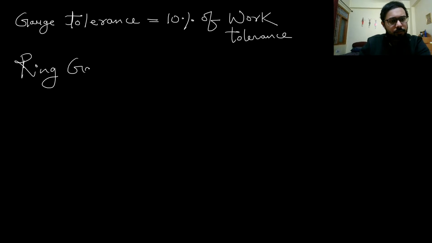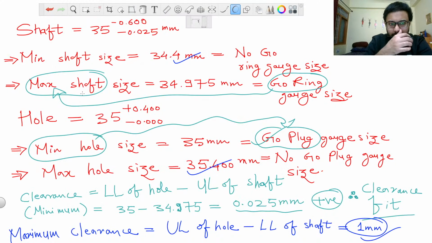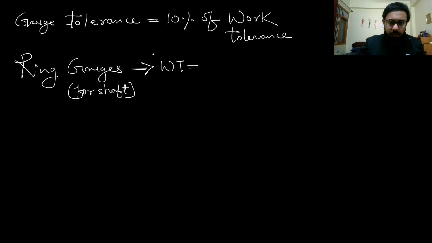So for ring gauges we have work tolerance as, so ring gauges is for shaft. So for shaft we have these sizes here, and our tolerance will come out as upper limit minus lower limit, so it will be coming out as 34.975 minus 34.4, so 0.575 is the value,